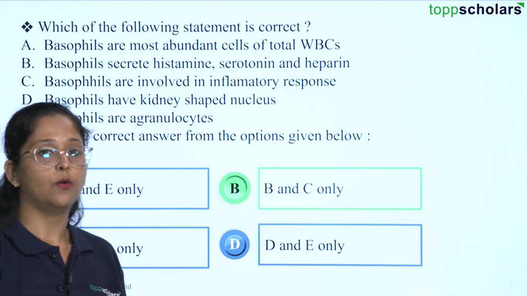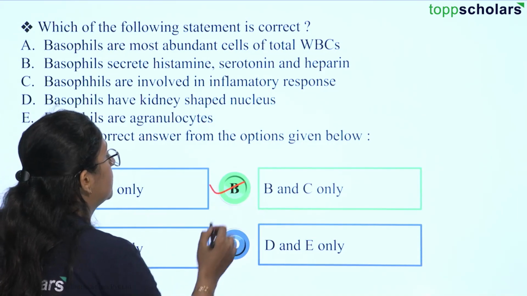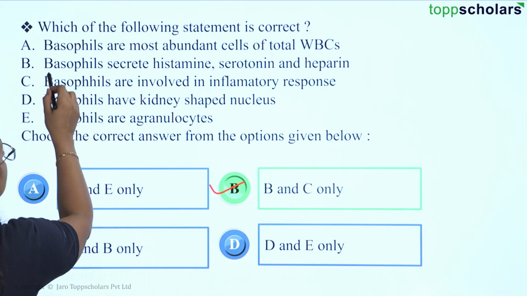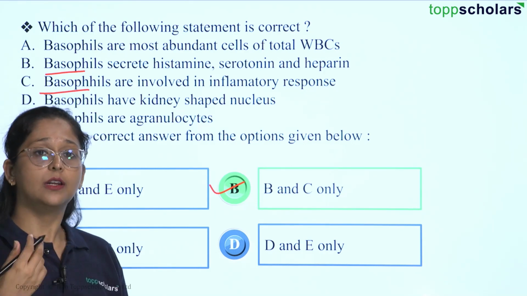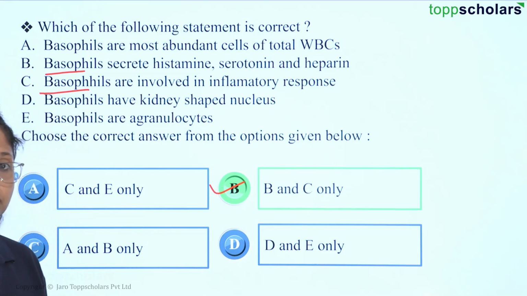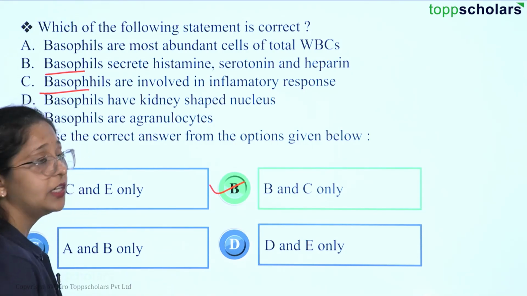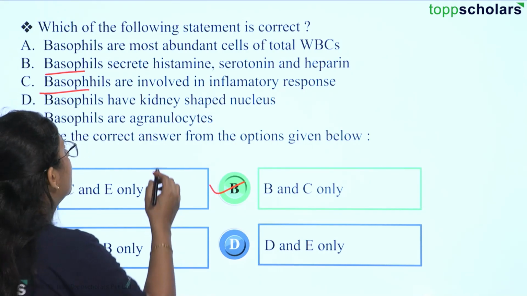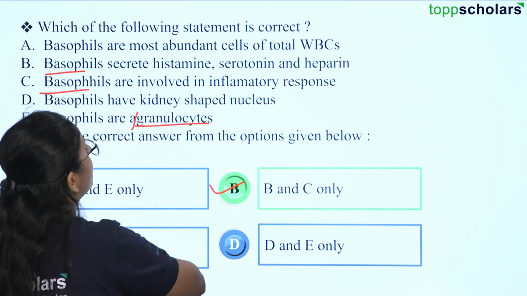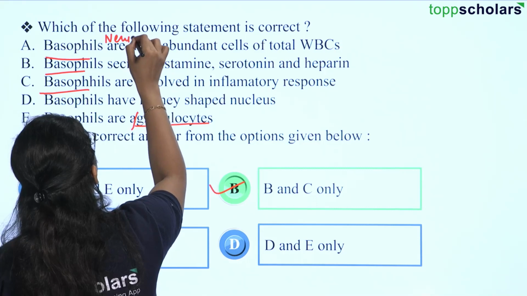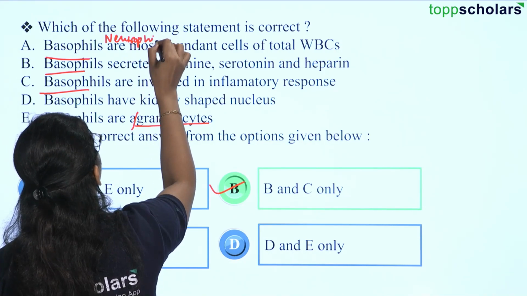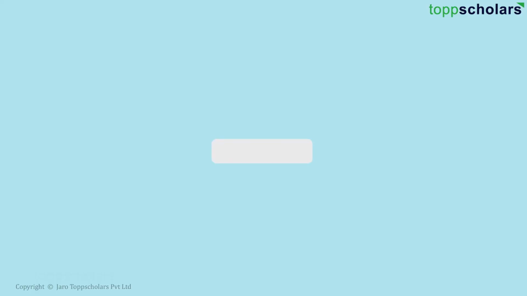So out of the given options, the correct answer is B and C only, because only these two statements are correct: basophils secrete histamine, serotonin and heparin, and basophils are involved in inflammatory response. They do not have a kidney-shaped nucleus, they are multi-lobed, right? They are granulocytes and not agranulocytes, and the highest number here is of neutrophils and not basophils.